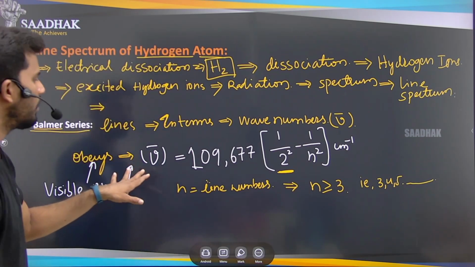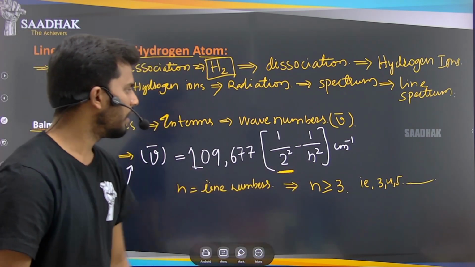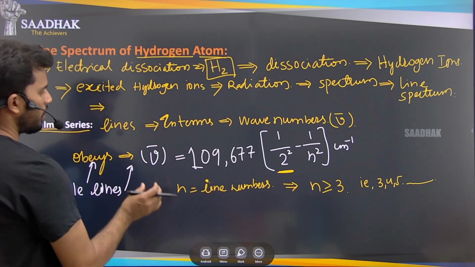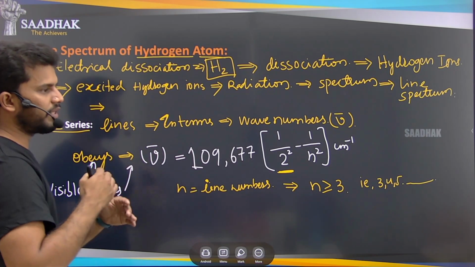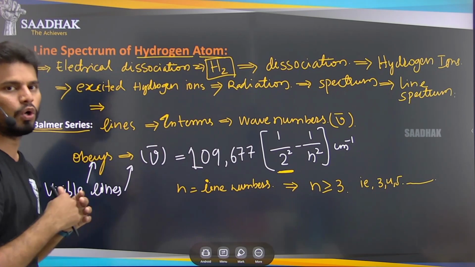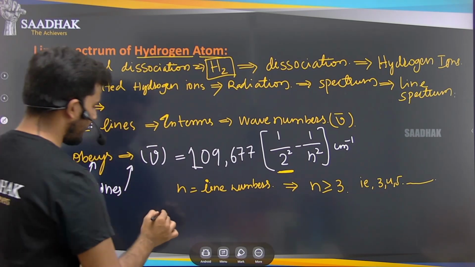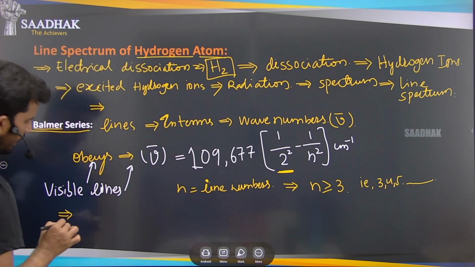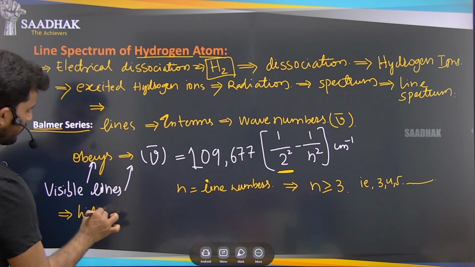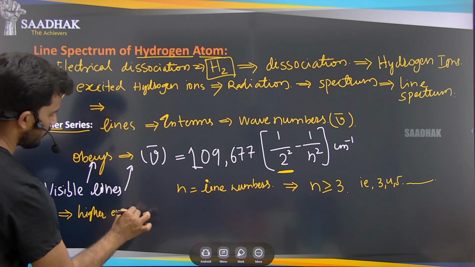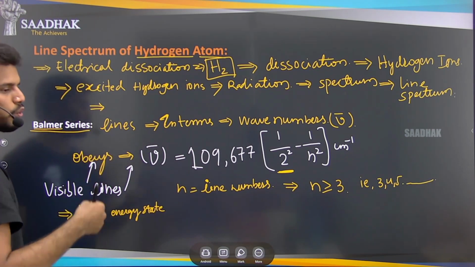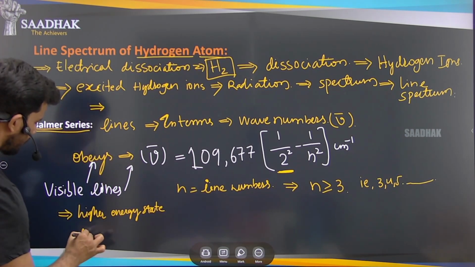So what is happening here? This n is nothing but the line number, right? It is where the atom changes from its excited state to the normal state, or from higher energy to lower energy. We know that any atom, if it goes to an excited state, meaning a higher energy state, right? And if it comes to the lower energy state, what happens?